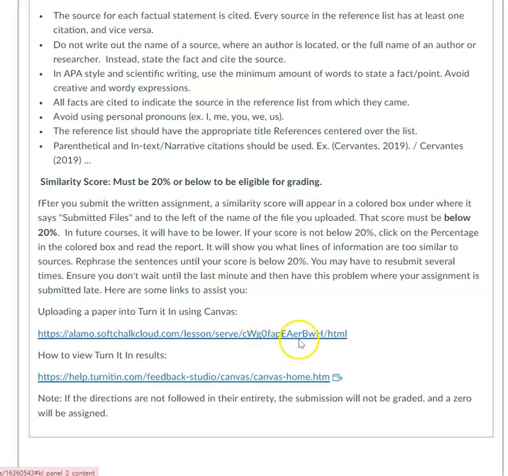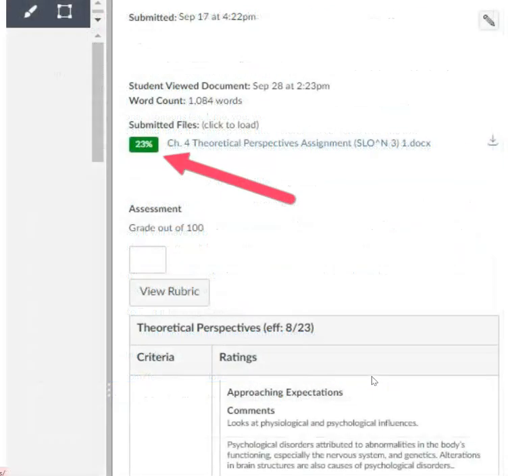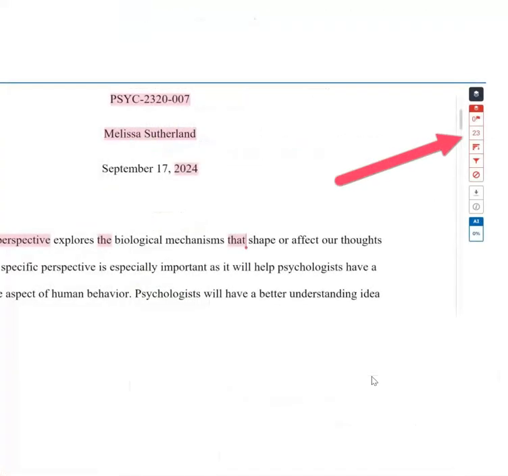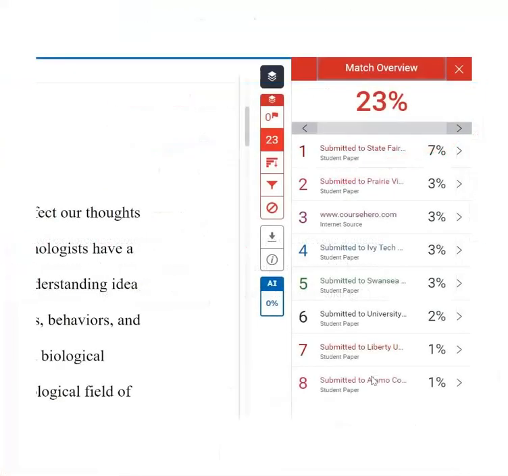Here's information on how to upload it into Canvas, which I'm pretty sure you probably already know how to do now. This is also more information on how to view your Turnitin results. When you get that percentage, if it's over 20%, click on the percentage sign. It is going to take you to a report, and you can look at where exactly the program is going to tell you you need to paraphrase it better into your own words.